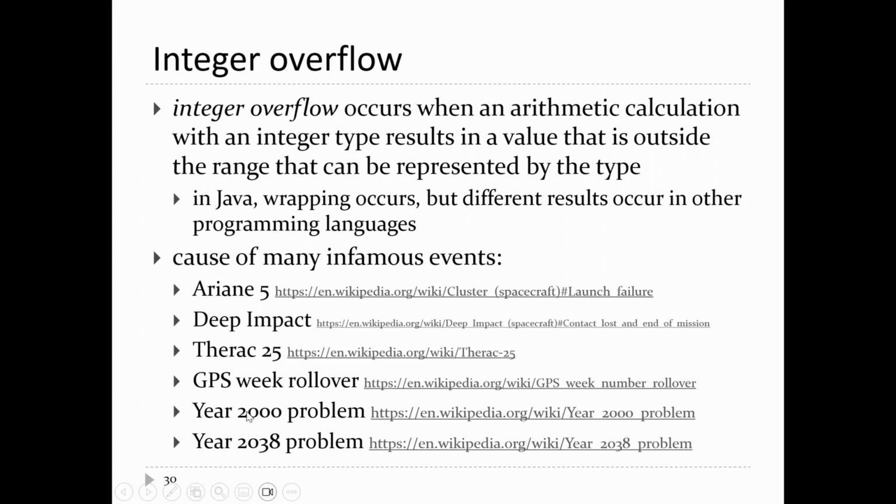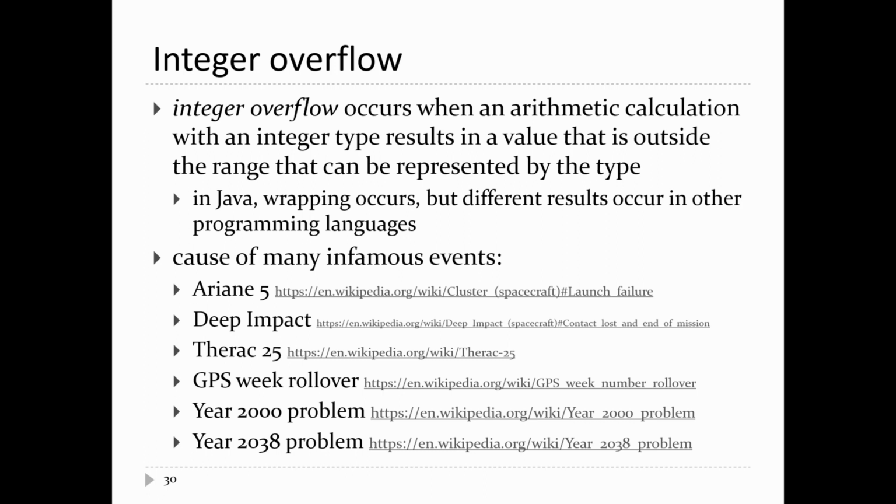Year 2000, you guys missed it, you weren't born yet, right? But the year 2000 problem was a very famous and very expensive problem that occurred in the year 2000. Prior to the 90s, the way that a lot of software would store a date, it would only store 2 years. So 1998 would be stored as 98. This is obviously a problem when you hit the year 2000, because when you roll over from 99 to 00, your date is now 00. And software doesn't know whether that is 1900 or 2000.